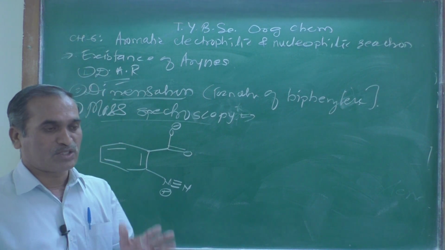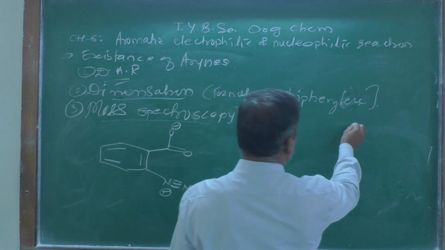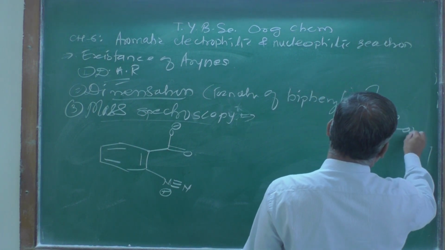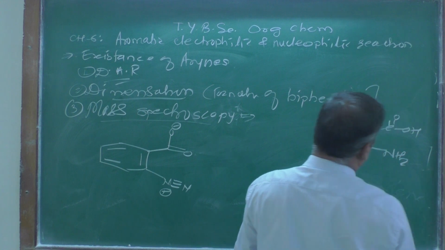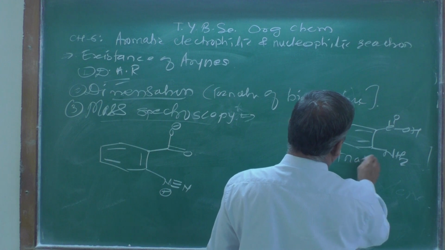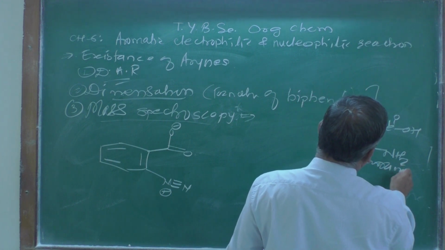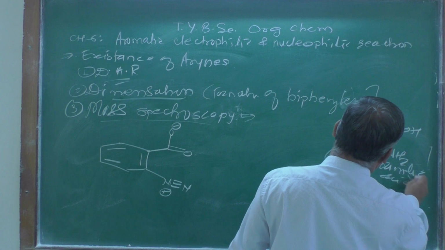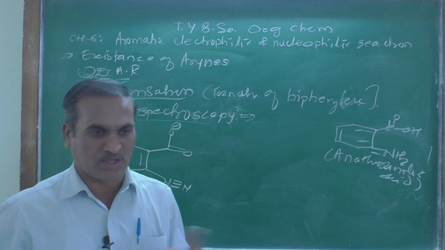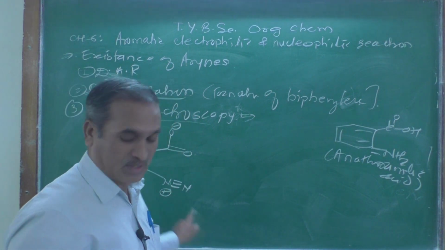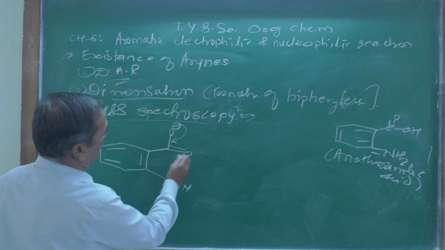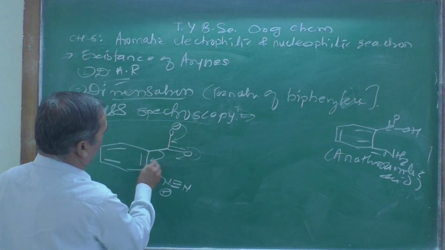Anthranilic acid, as you might know, has the structure C double bond O, OH and the NH2. Anthranilic acid, when treated with the diazotizing reagent, forms that type of diazonium ion, and when carbon dioxide is removed, it can form a triene.